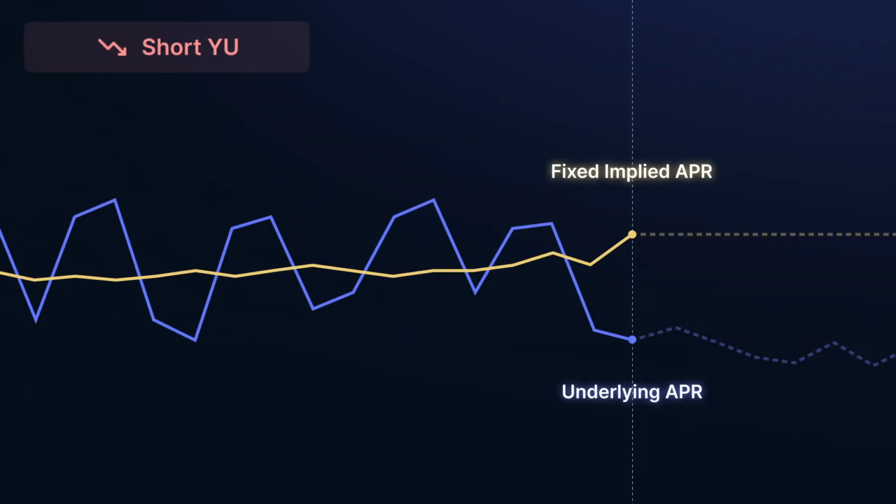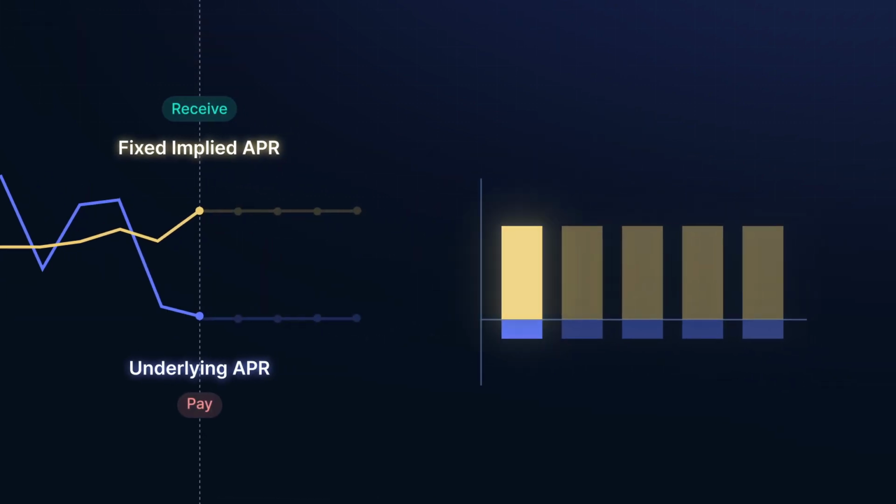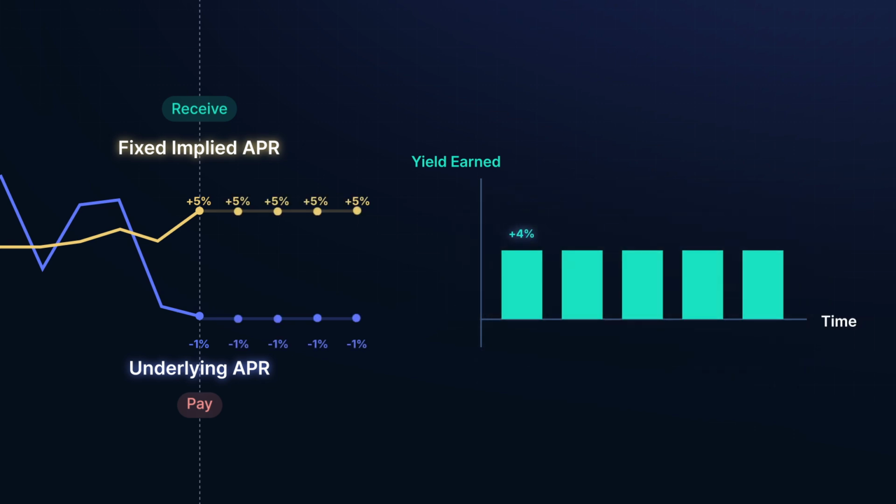Shorting rates would be on the opposite side, as a pay-float-for-fixed trade, paying a floating APR to receive a fixed rate every settlement. In a short position, you speculate that the implied APR will provide a better payout than the underlying rate during settlements. If the underlying APR is 1%, you pay your committed 1% APR while receiving 5%, resulting in an 80% profit earned on the settlement.